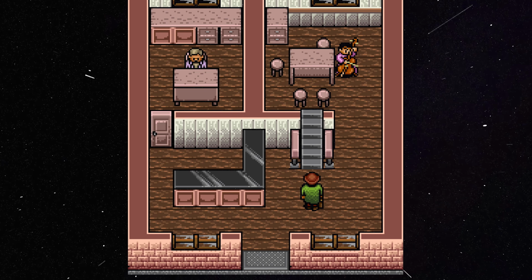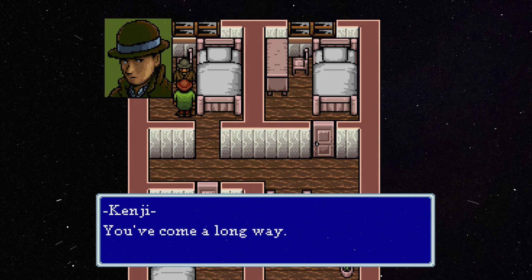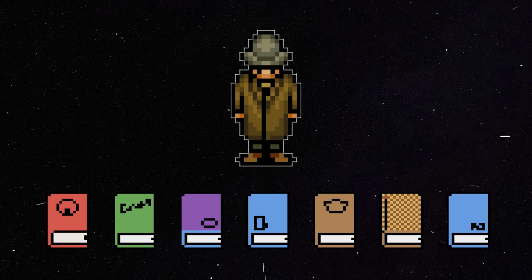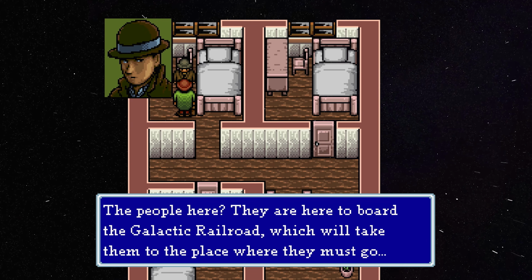Finally, we return to the station's hotel. Upstairs, a man is waiting in his room. It's Kenji. We give him the journals, and he thanks us once again for gathering them. Kenji then informs us that it's time to board the train.